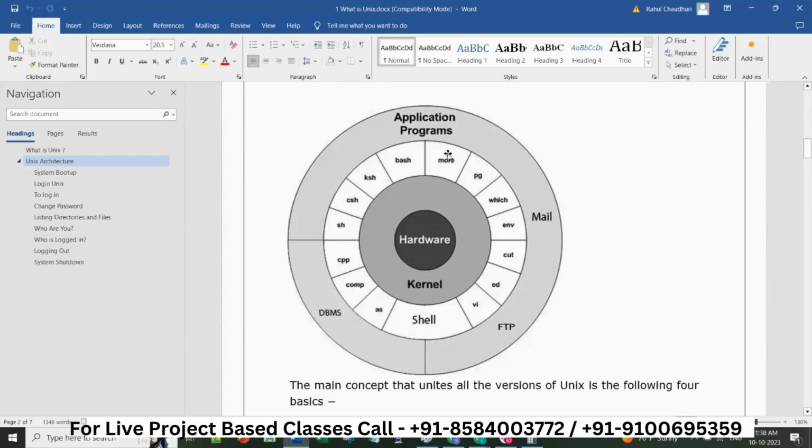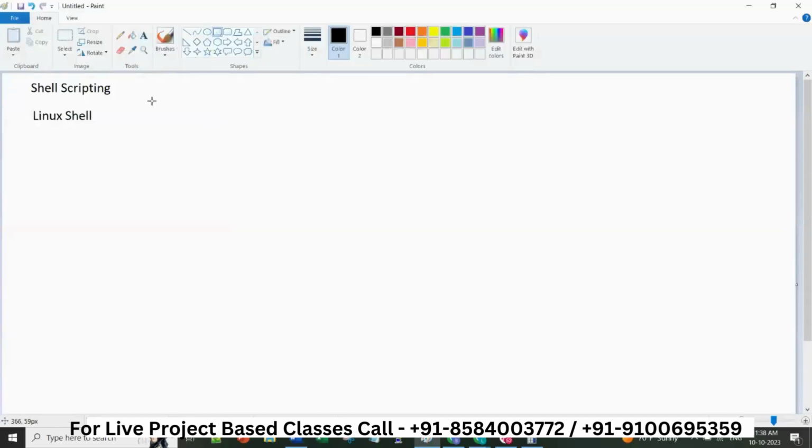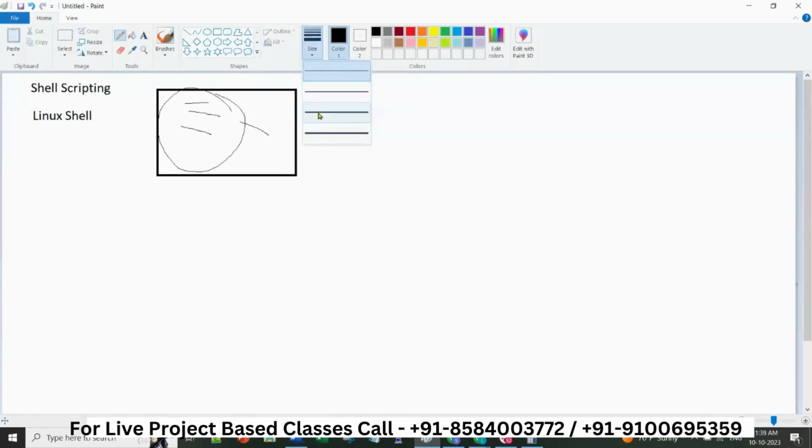Now we can write the commands one by one, or we can copy all the commands into one file and run that file, and that is nothing but your shell script. When you have multiple commands, you can run them one by one, or you can combine all the commands in one file and run that file, and that is nothing but a shell script. This is what we discussed yesterday. So we created a shell script yesterday.